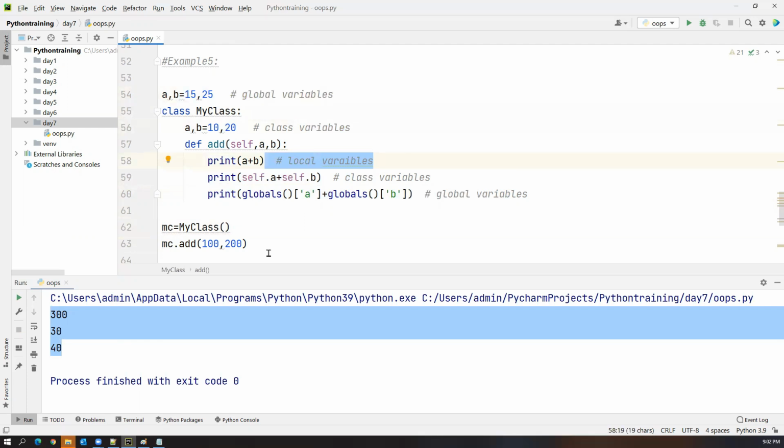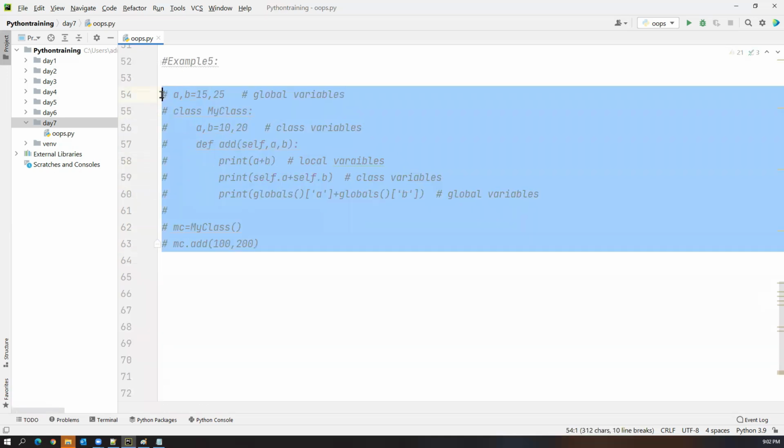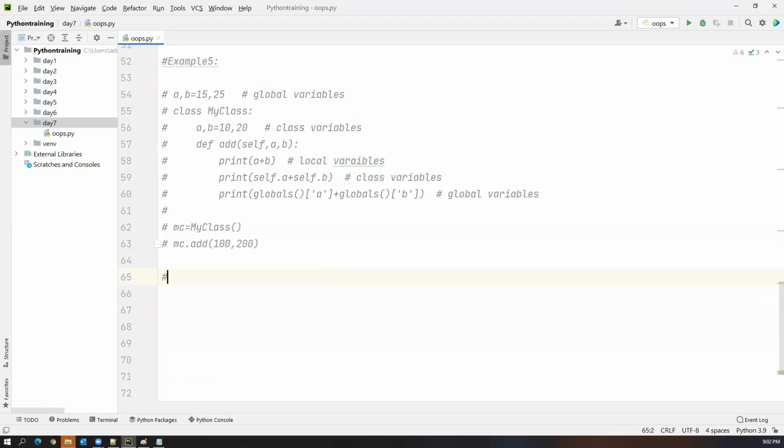And as I told you in the beginning, we can create multiple objects for one single class, right? That I will show you in one example: how to create multiple objects for one single class. Example 6.